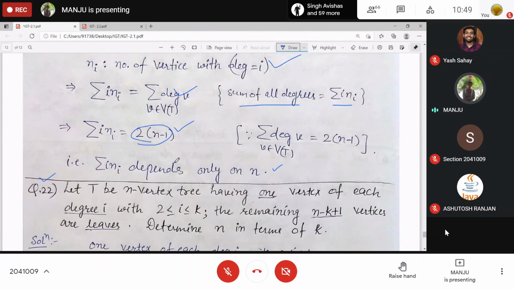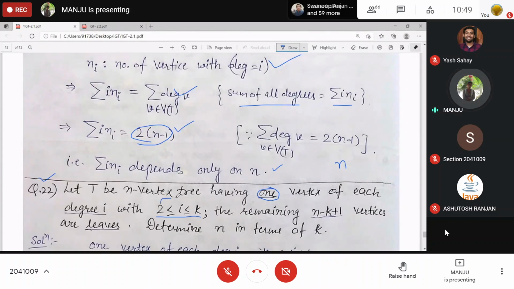Let T be an n vertex tree, so n vertices are given, having one vertex of each degree i, with i running from 2 to k. That is, for degree 2, there is one vertex. For degree 3, there is one vertex. For degree 4, there is one vertex. And so on up to degree k, there is how many vertices? One vertex. Okay. And the remaining out of n,